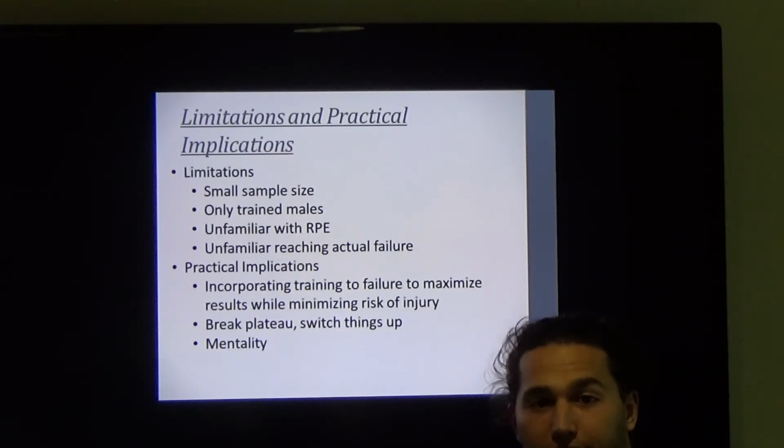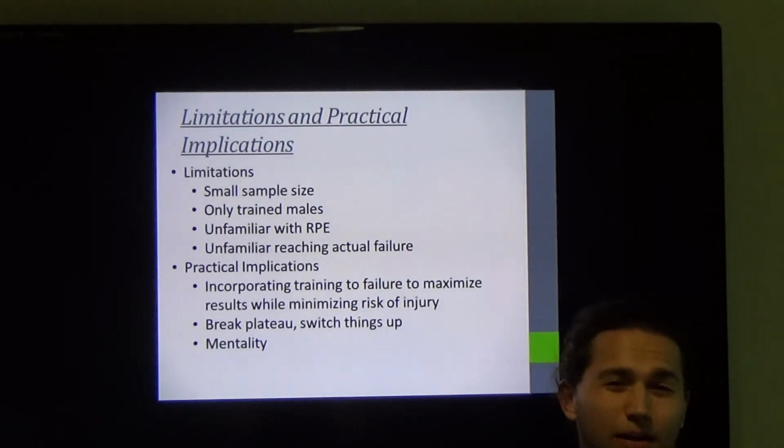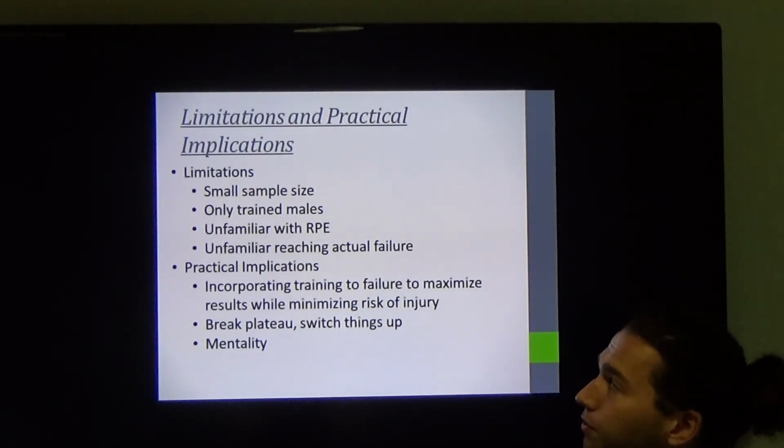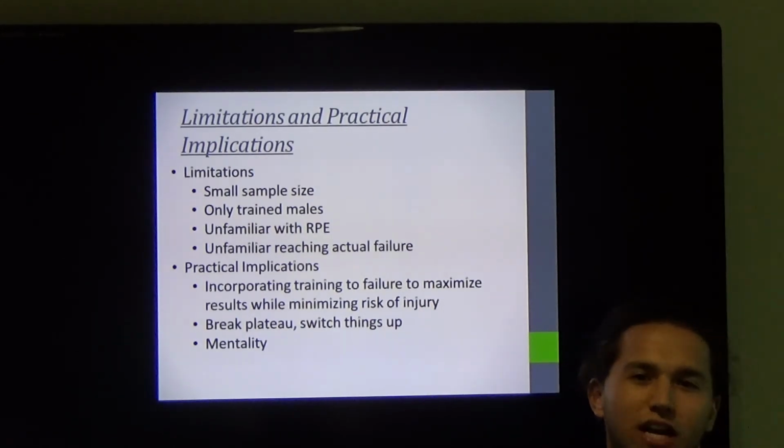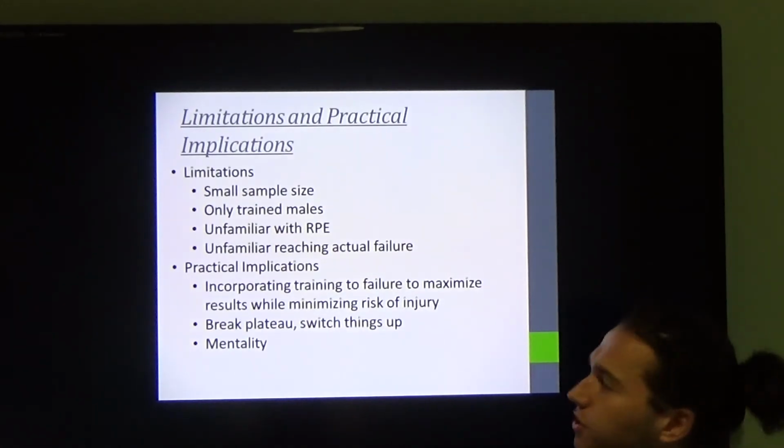So, limitations and practical implications of this. Some limitations, we're going to have a relatively small sample size if we end up getting 30 plus or minus. Still relatively small, and we're only going to be looking at trained males, so we can't say that the findings here are going to be applicable to females.